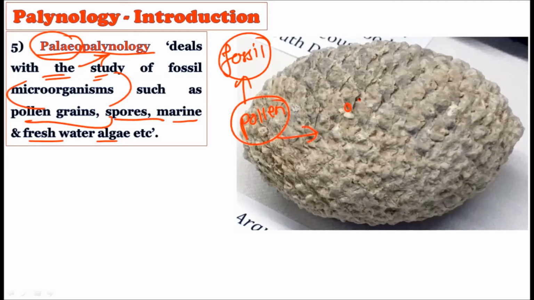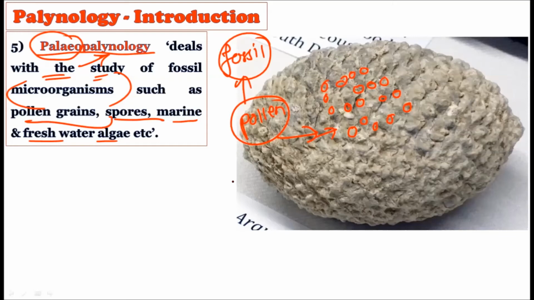So whatever microorganisms or pollen grains are in fossilized form, over a period of time these pollen grains get fossilized in some way. We have already understood how the process of fossilization works. When we extract these fossilized pollen grains and study them, this all comes under palynology. Okay, so what is palynology? Palynology is the study of fossilized microorganisms.